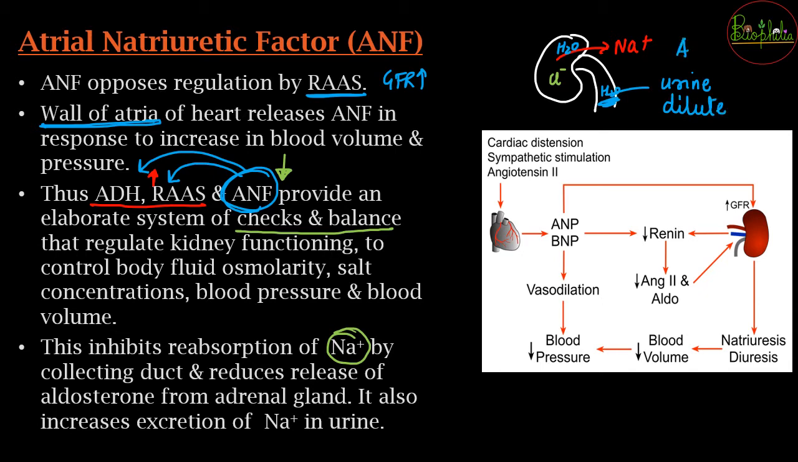अगर ANF ने बहुत ज़्यादा काम करना शुरू कर दिया, तो what will happen? Urine will be dilute because sodium ions का reabsorption नहीं हो रहा है. Sodium ions are thrown into the blood. Blood में sodium ions का level increase हो रहा है. That is the case of ANF. Whereas RAS system क्या करेगा? RAS system will completely work opposite to it, forming concentrated urine. So that is the system that is going to be for checks and balances on the kidney functioning.